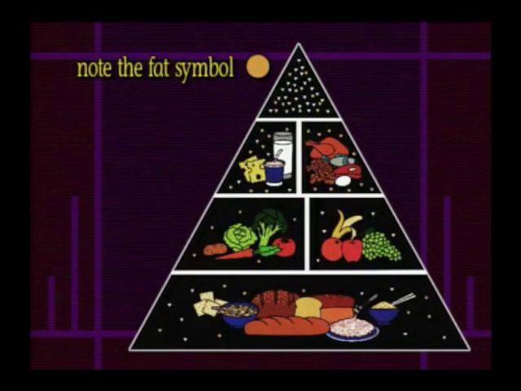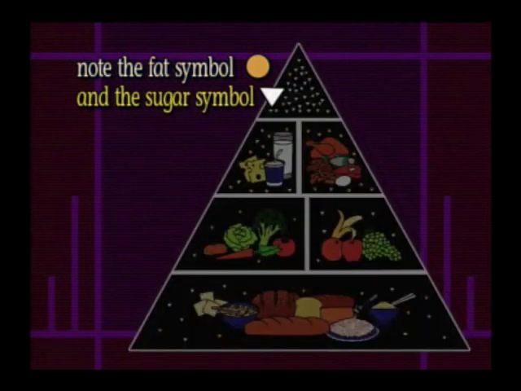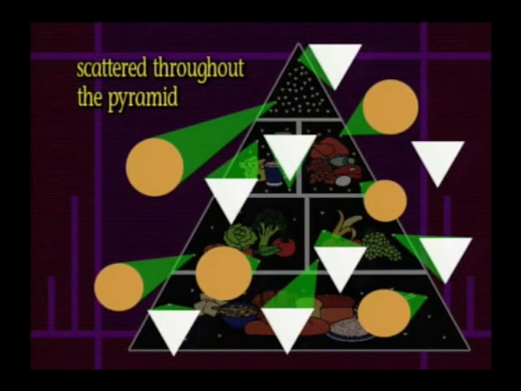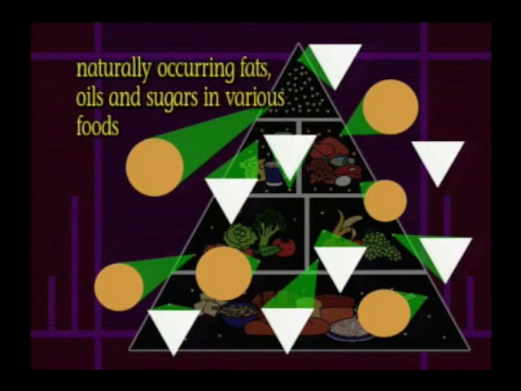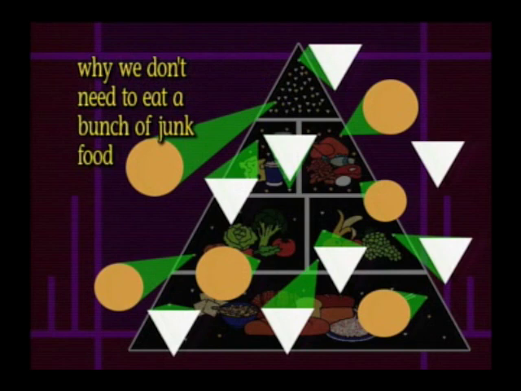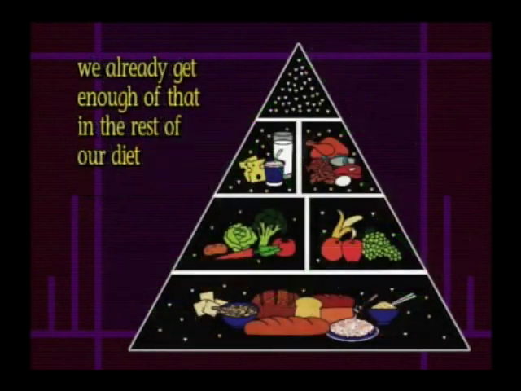One other thing about the pyramid. Note that the fat symbol, the circle, and the sugar symbol, the triangle, are scattered throughout the food pyramid. Those are the naturally occurring fats, oils, and sugars in various foods. That's why we don't need to eat a bunch of junk food and more fats than we need. We already get enough of that stuff in the rest of our diet.